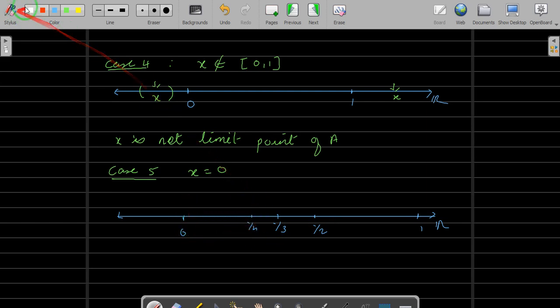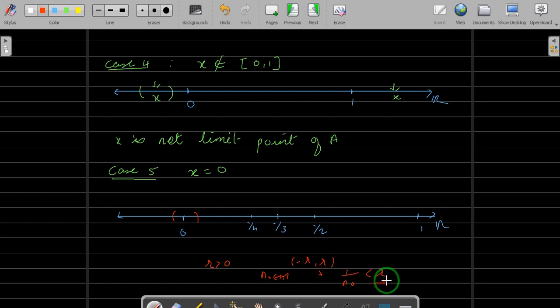So no matter what radius you take for the neighborhood of 0, that r will be positive, and the ball around 0 of radius r is just the interval minus r comma r. You can use the Archimedean property, which is a very important tool here. That property guarantees that there exists some natural number n naught belonging to N such that 1 upon n naught is less than r.